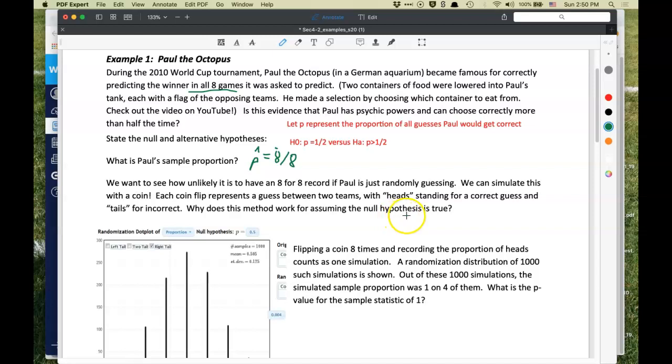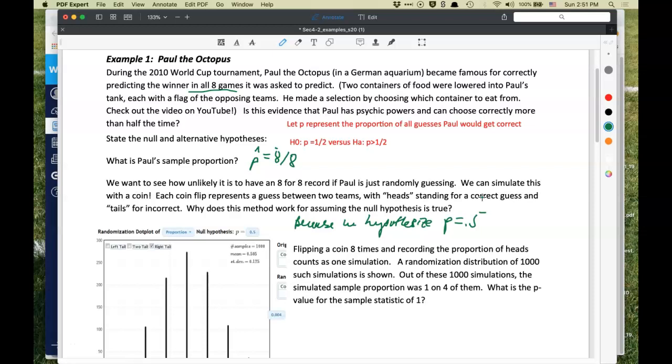So why does this method work for assuming the null hypothesis is true? Because we hypothesize P is equal to 0.5, and that's the same as a coin landing heads 50% of the time.